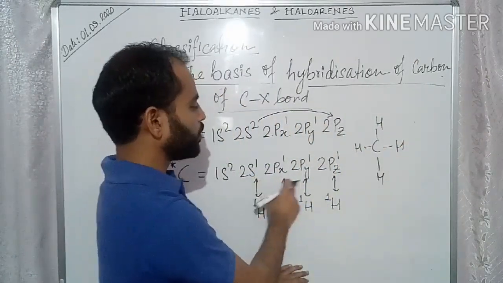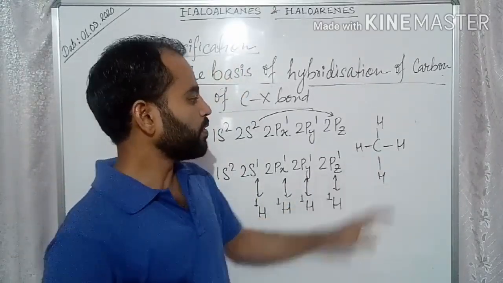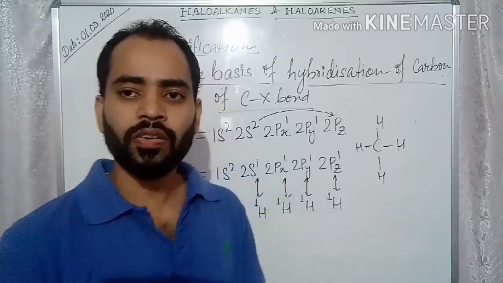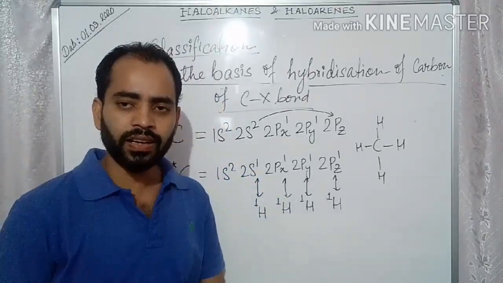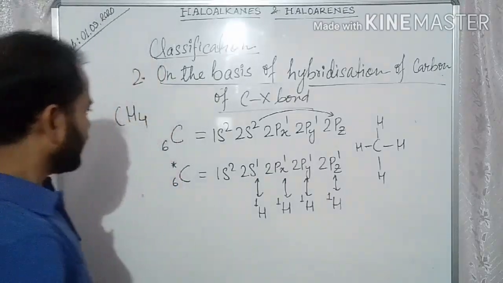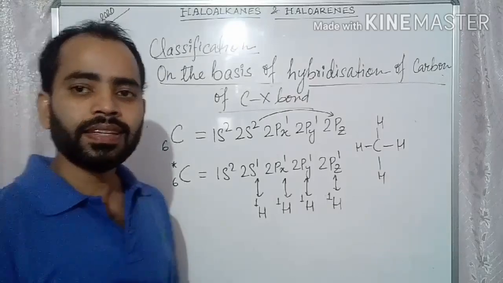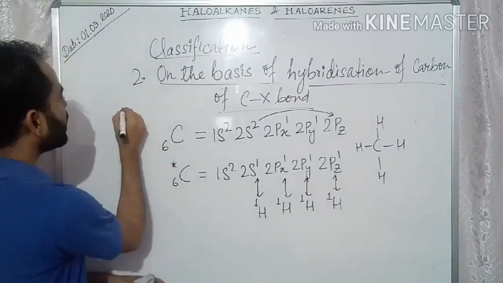1 sigma bond, 2, 3, 4. 4 bonds are formed. That is, 4 single bonds are formed. Is it clear? In this way, methane molecule is formed. Now, one thing you should keep in mind, a single bond is formed by the sharing of 2 electrons.